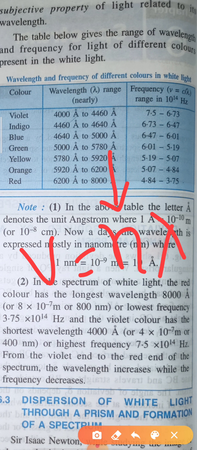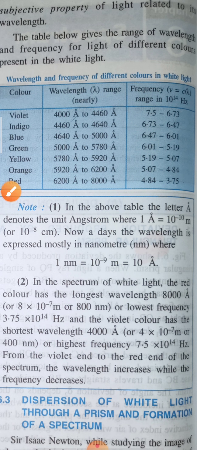You can see the wavelength for red light is 8000, but for violet light the wavelength is 4000. So if you decrease the wavelength, the velocity will also decrease. If you increase the wavelength, the velocity will also increase. Why? Because v is proportional to λ, as n is constant here. So the velocity of violet light is less than the velocity of red light inside the prism, because red light has the higher wavelength and violet light has the lower wavelength.